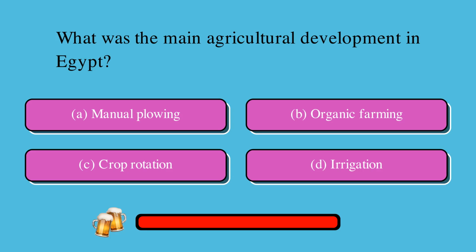What was the main agricultural development in Egypt? Is it A, manual plowing, B, organic farming, C, crop rotation, or D, irrigation? The correct answer is D, irrigation.